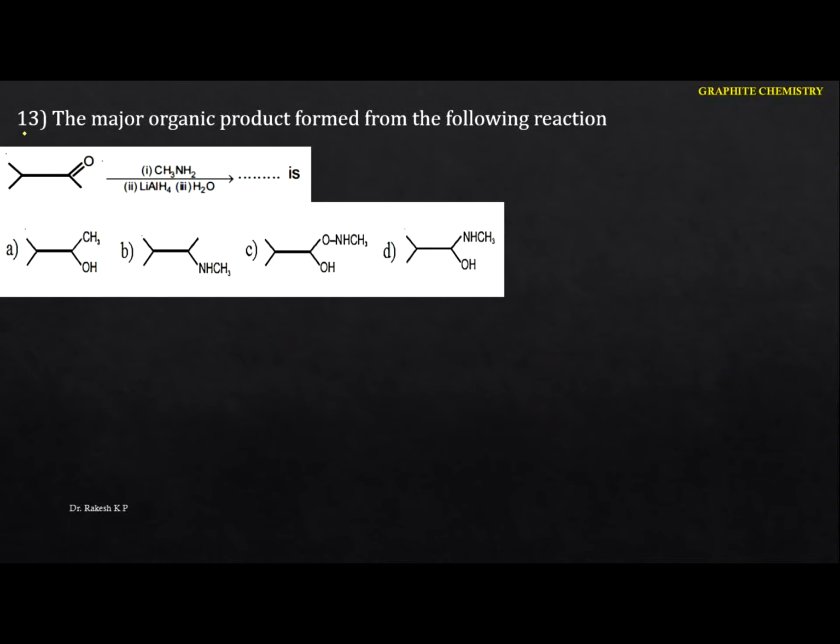The major organic product formed from the following reactions. Let me write the particular reactions here. This is the first one: CH3CH, and again what you have is CH3, and here it has the C double bond O. This is the CH3. So it is nothing but 1, 2, 3: 3-methyl-2-butanone.